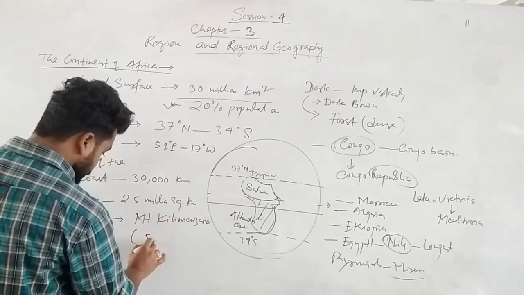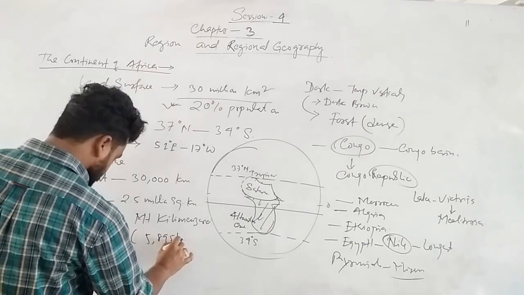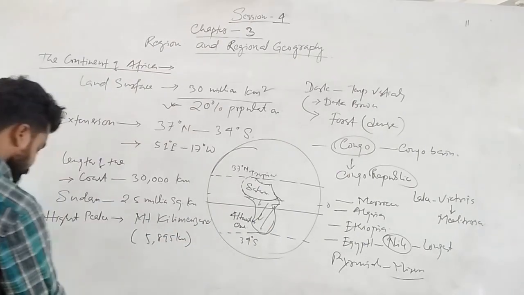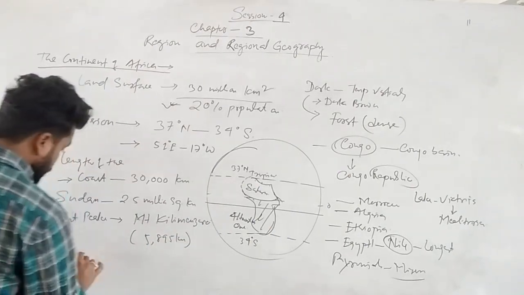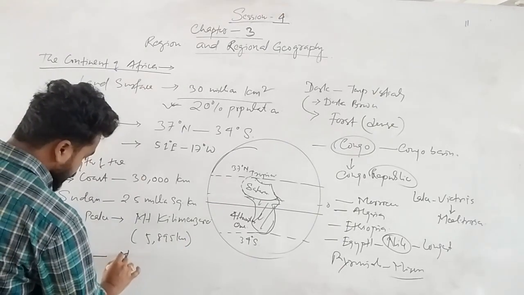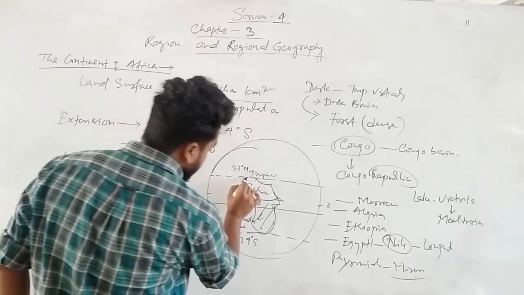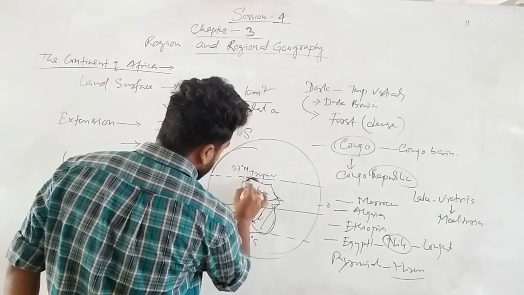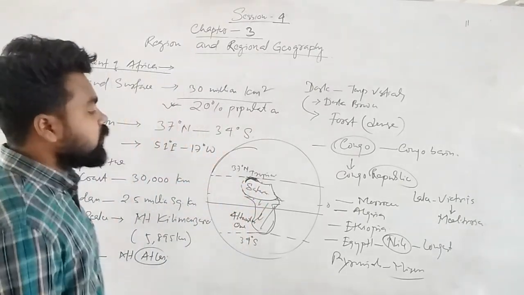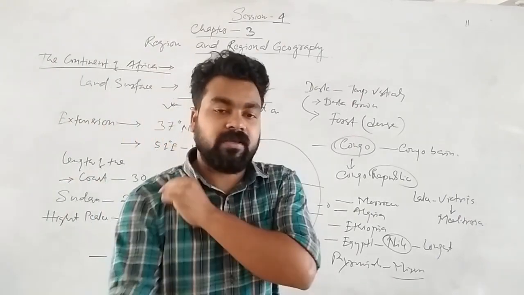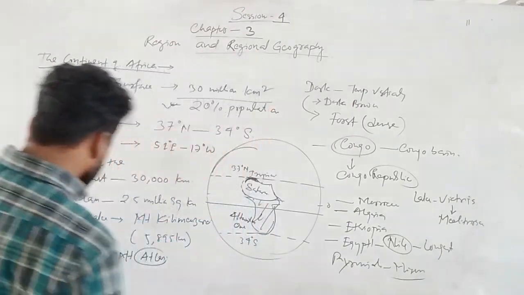I'll write the height, 5895. Another mountain is Mount Atlas. Mount Atlas is here in Morocco. This region is Mount Atlas. Morocco is a Mediterranean country, generally on the side of the Mediterranean Sea.